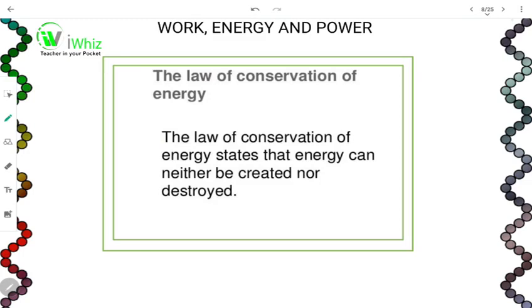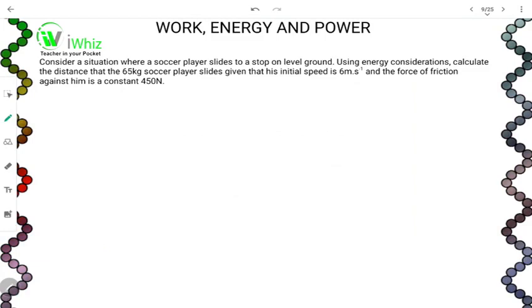Once we know the law of conservation of energy, we can then move on to an example. The example says, consider a situation where a soccer player slides to a stop on level ground. Using energy considerations, calculate the distance that a 65 kg soccer player slides, given that his initial speed was 6 meters per second and the force of friction against him is a constant 450 newtons.